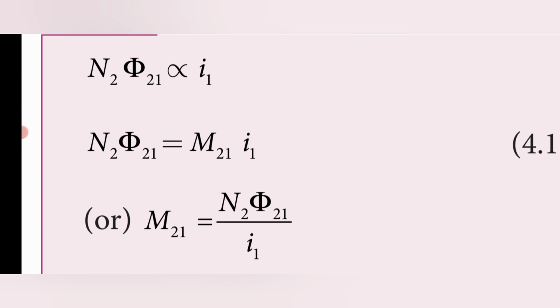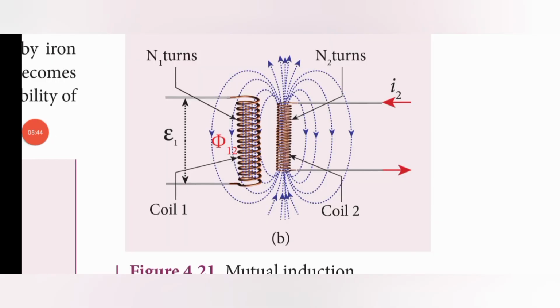Next we follow the same procedure, changing the current only. Now the current I2 is passed through the second coil, and a magnetic field is produced around it.